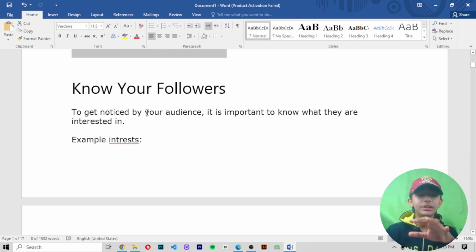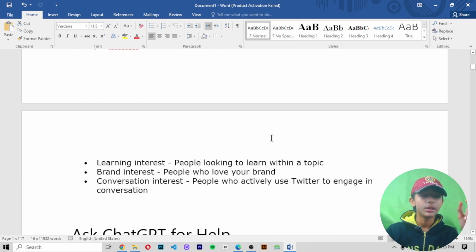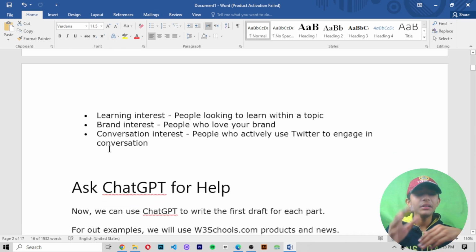Know your followers. To get noticed by your audience, it is important to know what they are interested in. For example, interests. First, learning interest, meaning people looking to learn within a topic. Number 2, brand interest, people who love your brand. Number 3, conversation interest, people who actively use Twitter to engage in conversation.